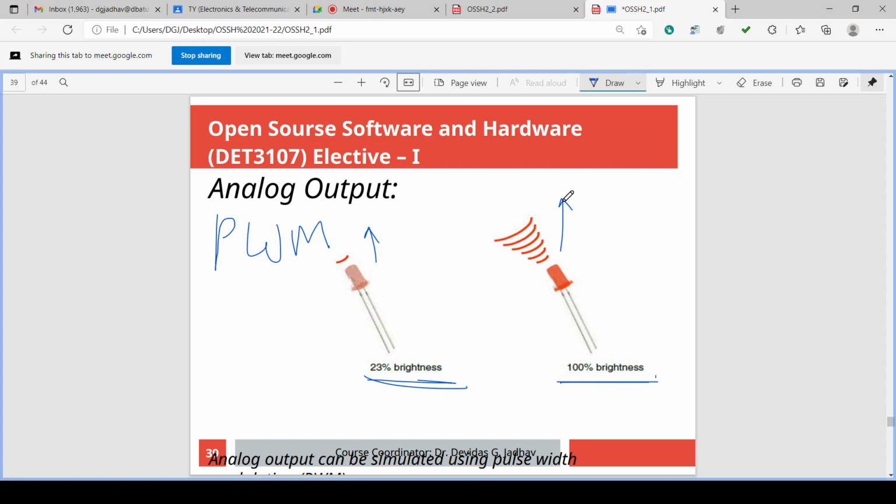It will emit light very brightly. The intensity of the light emitted is very high. And this can be done with PWM output. Okay, 0 to 5 volt you can have. For 0 to 5 volt, 0 to 255 is the number for output. 128 will output half of the intensity, that is 50% of the brightness. 255 outputted will give 100% brightness. We have seen this: what is the number for what amplitude is outputted as analog output.